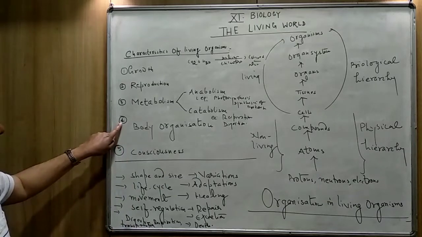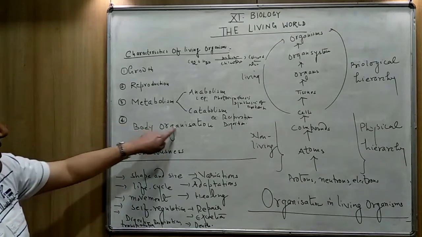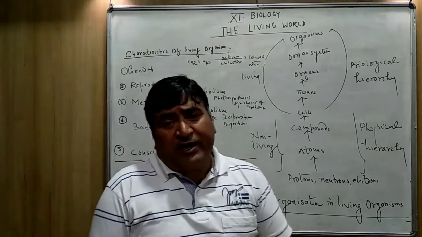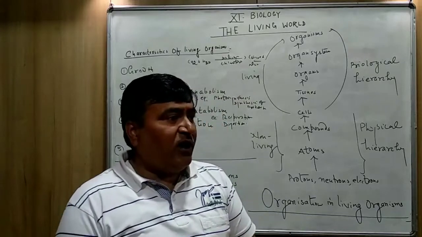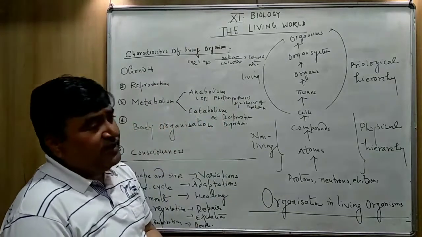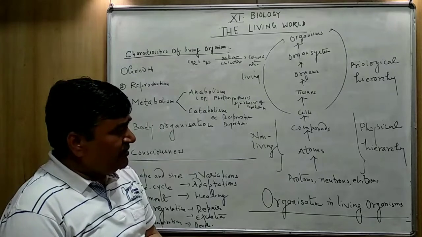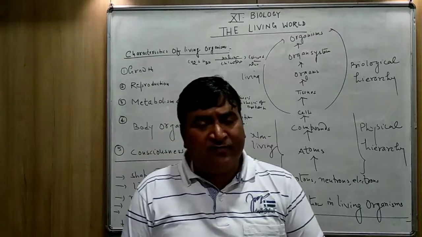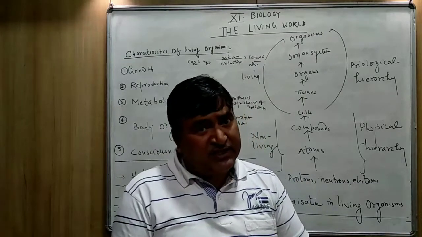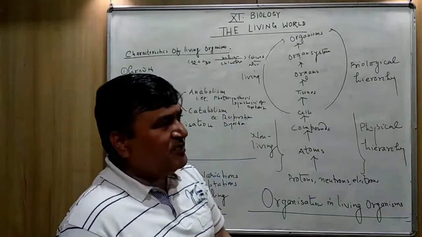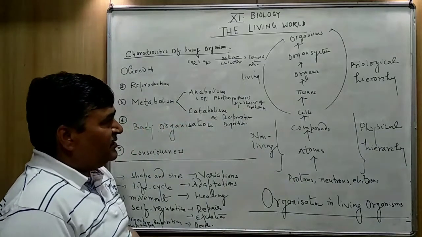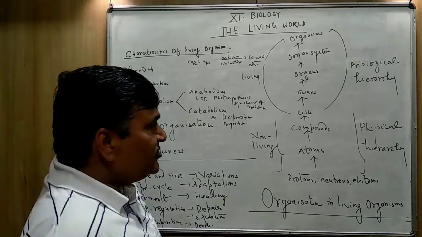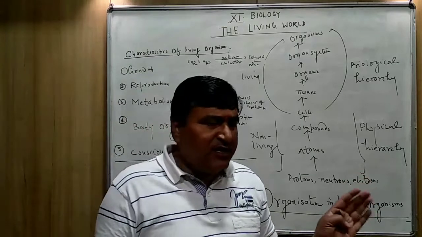Now, the next heading is body organization. The body organization takes place in all the living world, especially in multicellular organisms. The organization doesn't take place in unicellular organisms, as their body is made up of a single cell, like amoeba, paramecium, euglena, chlamydomonas. These living organisms are unicellular. There is no complexity in their body.